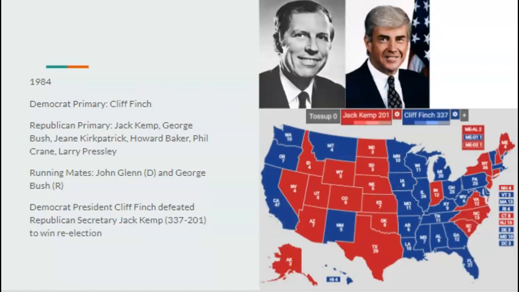Going on to 1984, the Republicans nominate the housing secretary under Bob Dole, Jack Kemp, and of course the Dole administration still isn't popular even 4 years later, and Finch ends up beating Kemp by a somewhat larger margin than we saw 4 years previously. And Finch's second term would just be a continuation of the policies we saw in the first term. Very uneventful. Cliff Finch would be seen as, I guess you could say, Calvin Coolidge is seen today, a pretty good president that didn't do much.